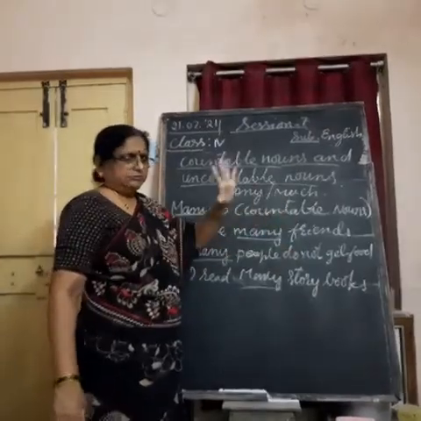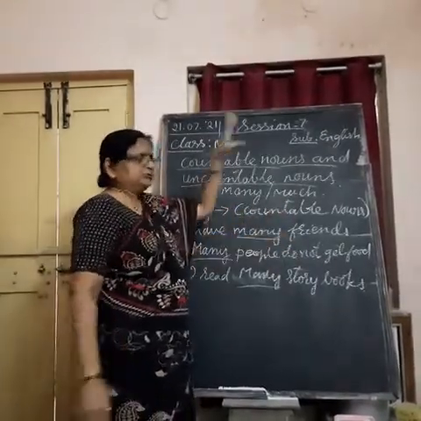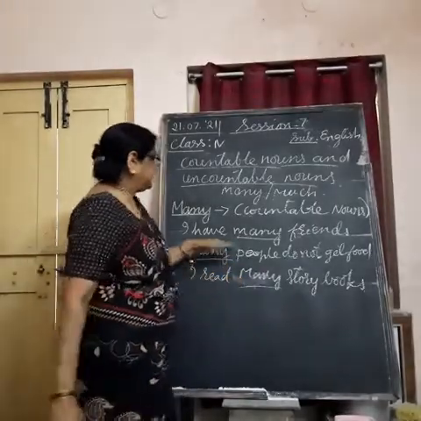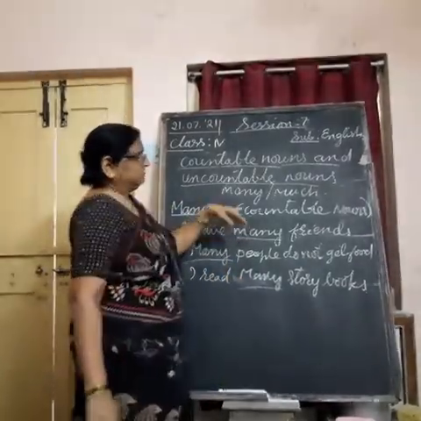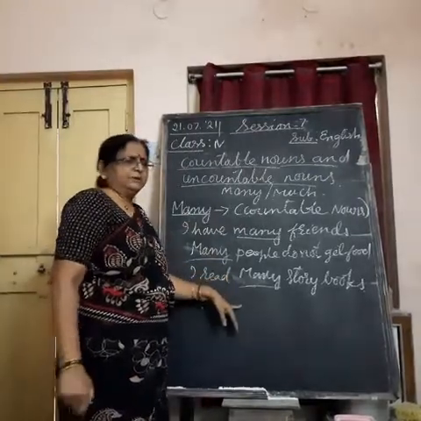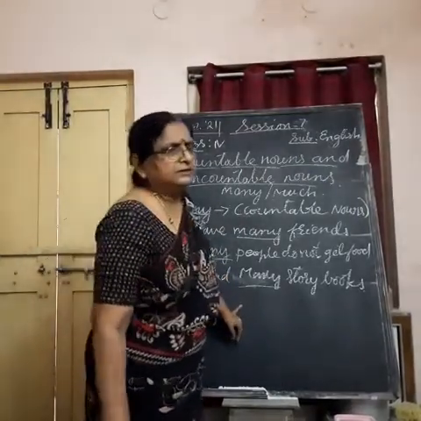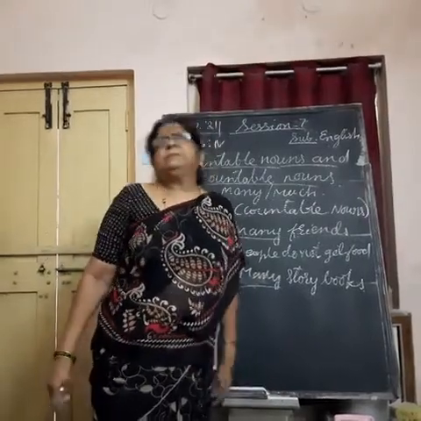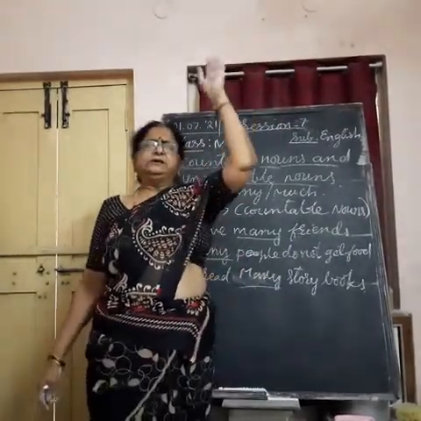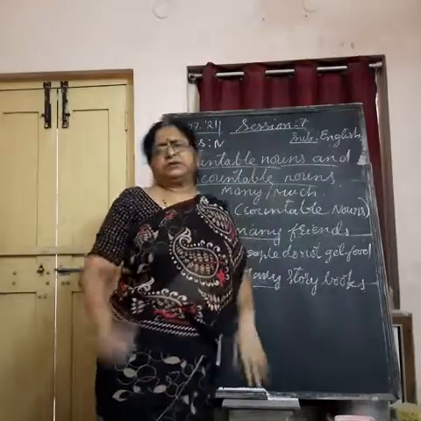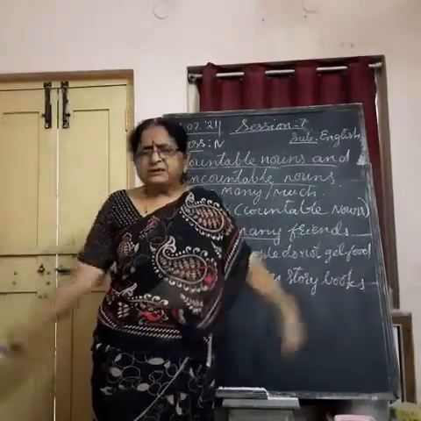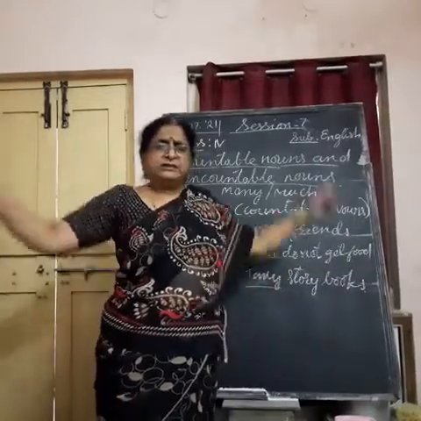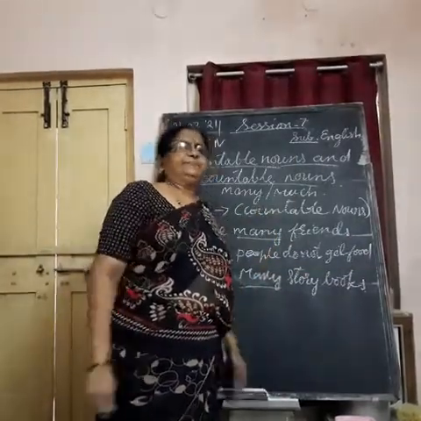You know 3 books, 4 books, 5 books or more than them also. So this word many stands for countable nouns. You can count in number. How many children in the class have done the homework? You people stand up and raise your hand. Then I can count you 1, 2, 3, 4, and 5. What about others? Many have not done, I can say, because I can count them in number.